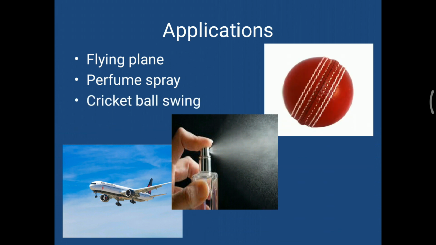Here again an interesting question: how does a cricket ball swing? You can see the ball seam. Because of this seam there is generation of lower pressure on either side. If a low pressure region is generated on the left side and higher pressure on the right-hand side, then the ball can swing to the left side, and vice versa, it can swing to the right side also. So depending on how the bowler grips the ball, the cricket ball swings. This is the application.